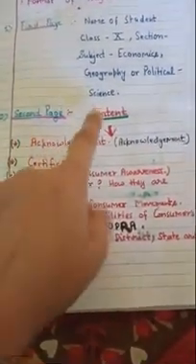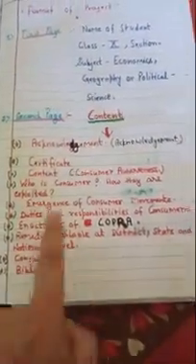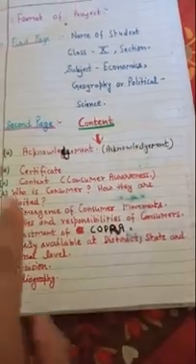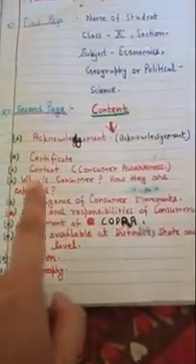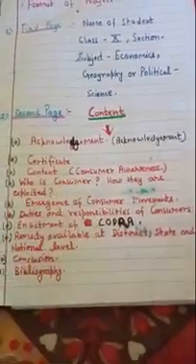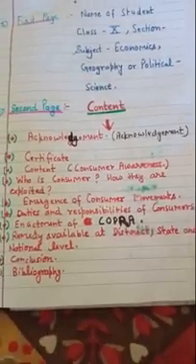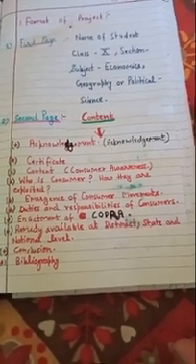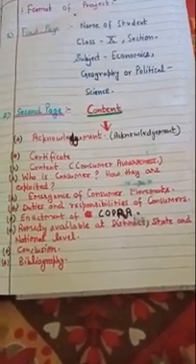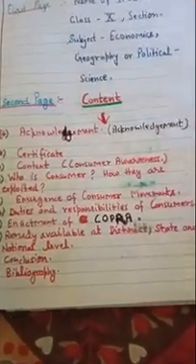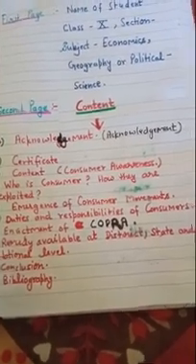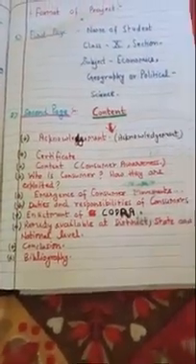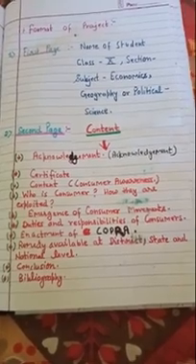On the second page you will write these things if you are doing consumer awareness. If you are doing another topic, for example sustainable development, then you will write the definition of sustainable development, why it is important, the movements related to sustainable development, the Earth Summit and many other things you can give. But the acknowledgement and certificate will be the same for every project title. So here you can use your own brain.